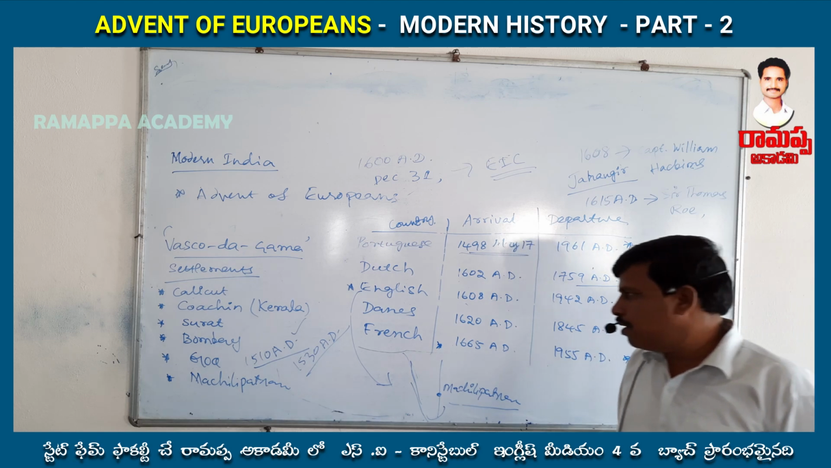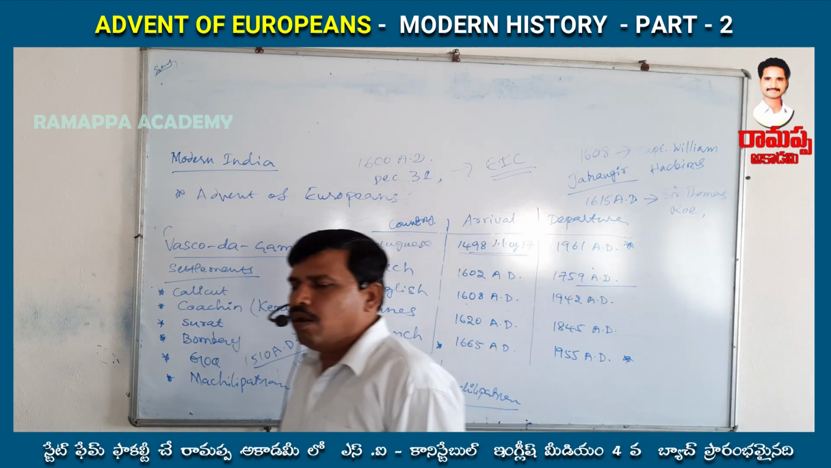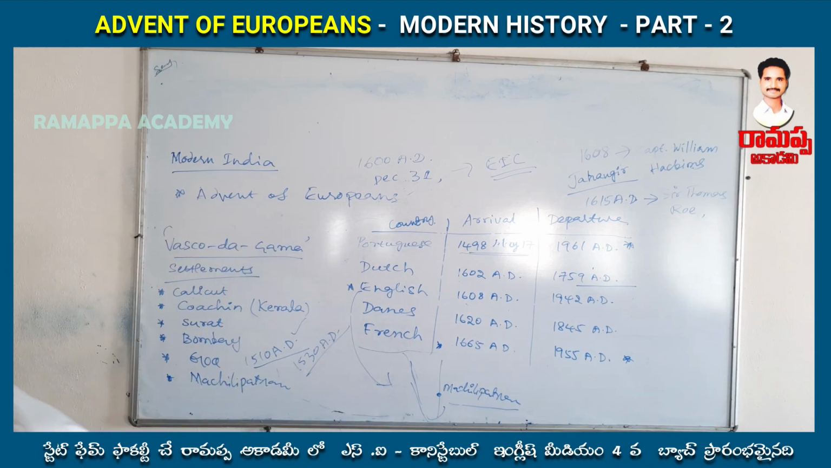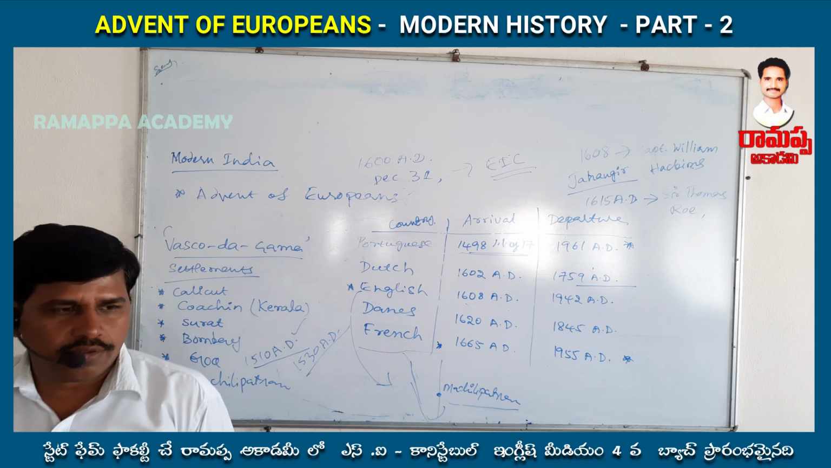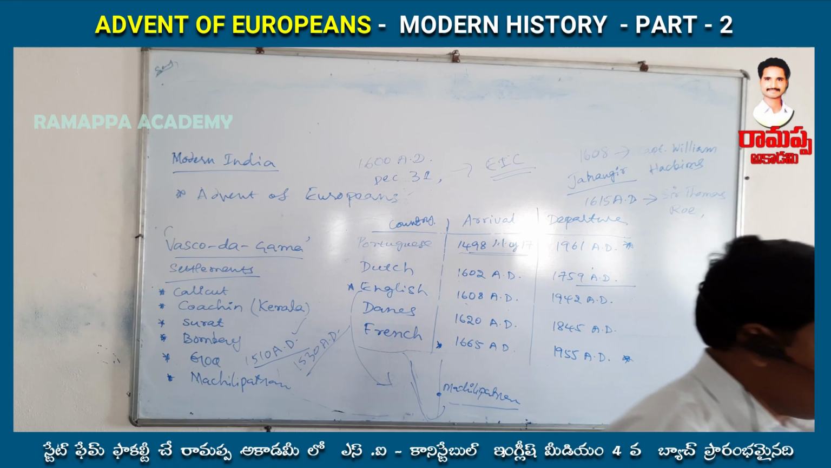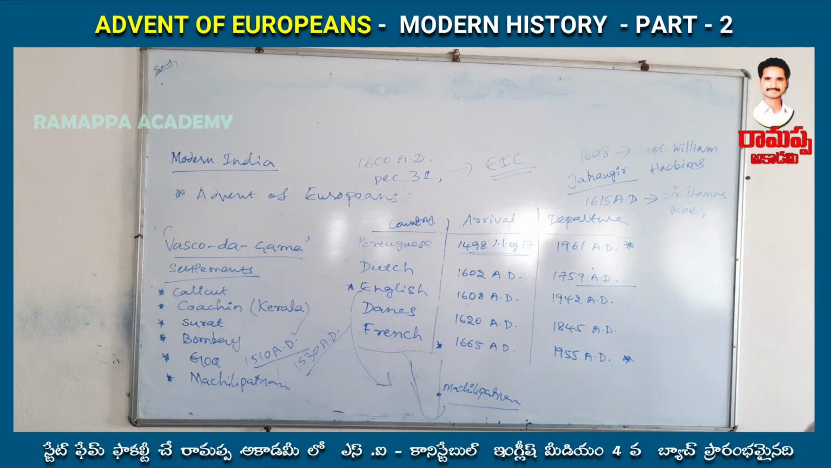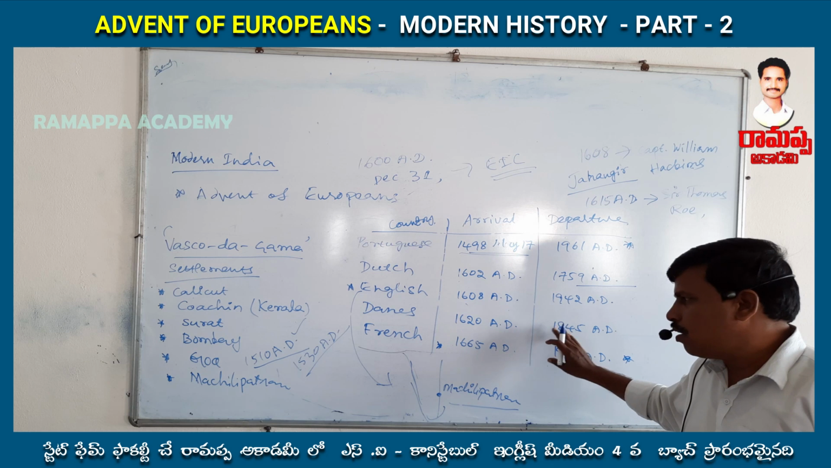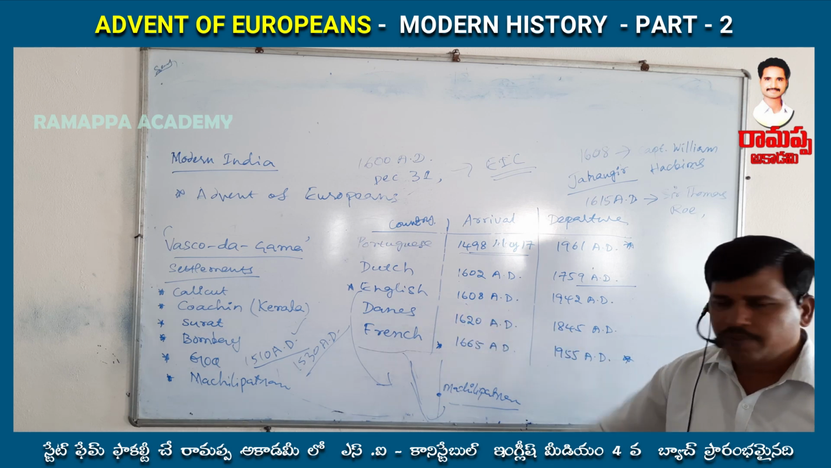So due to some reasons, they sold out all their settlements in India to the English. Finally, what about the first settlement in India? The Danes' first settlement in India is Tranquebar. Tranquebar is in Kerala, in the Travancore region. Tranquebar was the main settlement of the Danes.